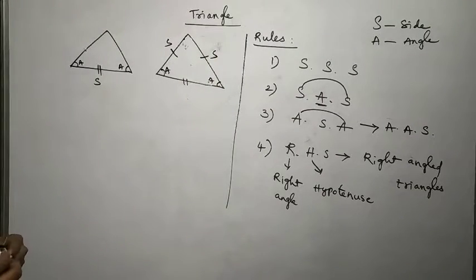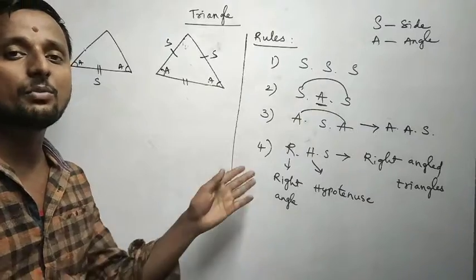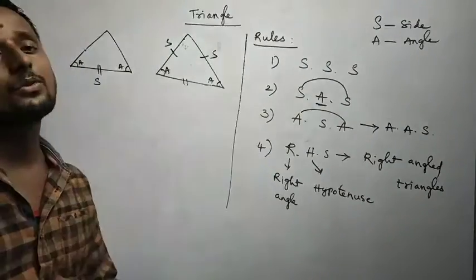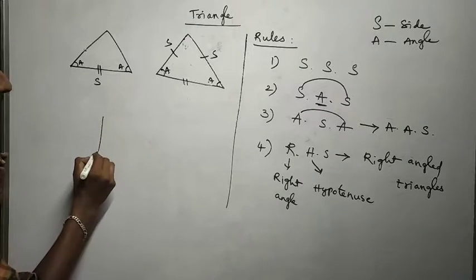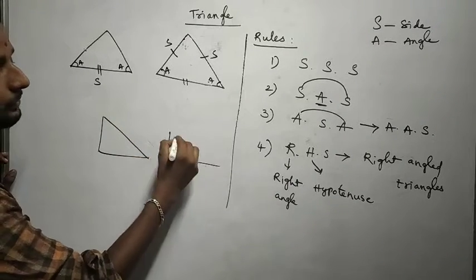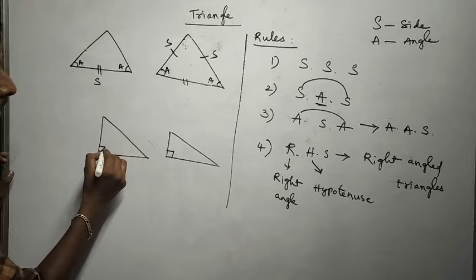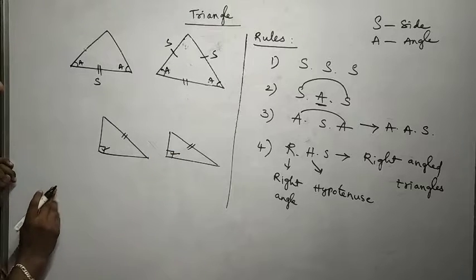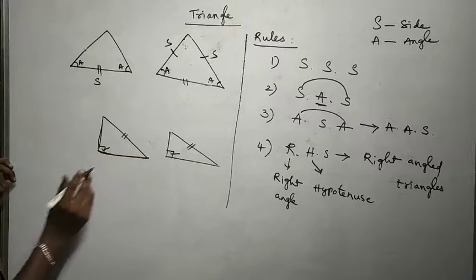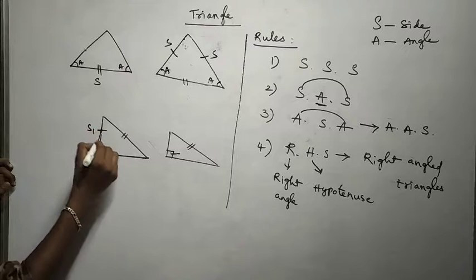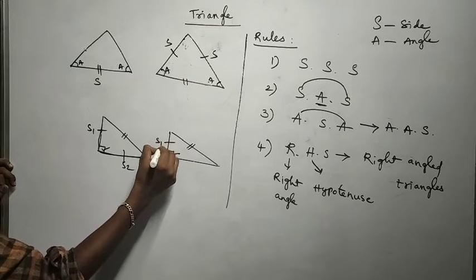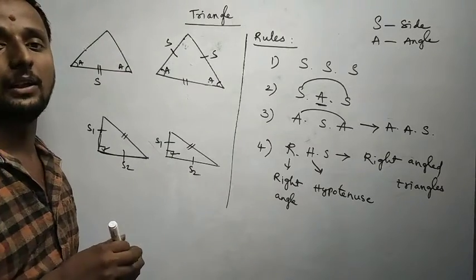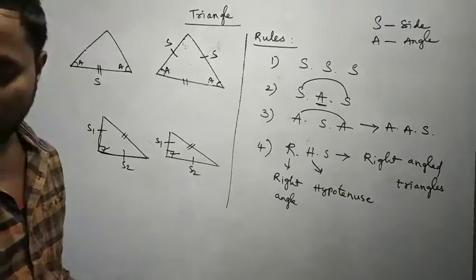The RHS rule is also the same. The right angle must be equal to the right angle, the hypotenuse equal to the hypotenuse, and the side must be equal to a side. Look at 90 and 90: the right angle matches the right angle, and the hypotenuse equals the hypotenuse. But side means either this one or this one, side 1 or side 2. Any one of the sides should match any one of the sides of the other triangle. So these are the congruence rules.